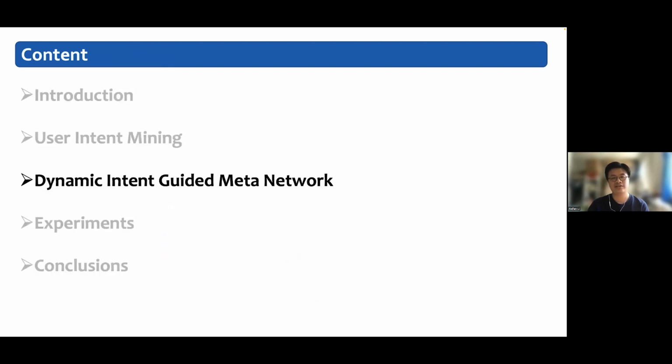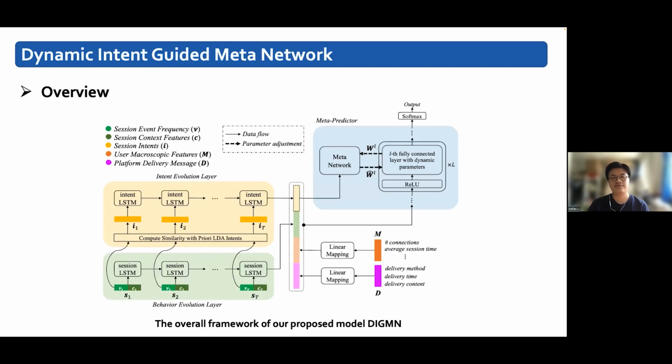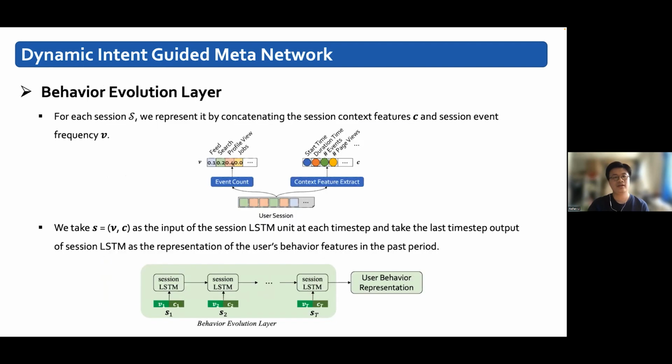The next part is our model, dynamic intent guided meta network. As shown in this figure, our model consists of 3 main components: a behavior evolution layer, an intent evolution layer, and a meta predictor. For each session, we represent it by concatenating the session context feature and the session event frequency.